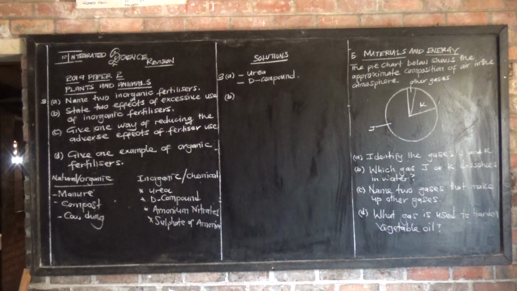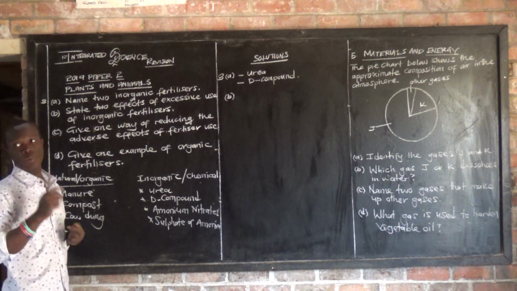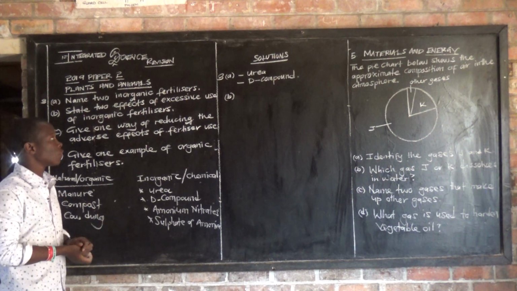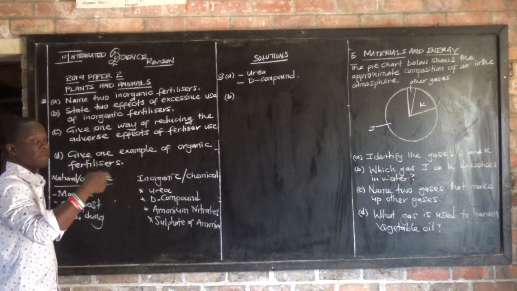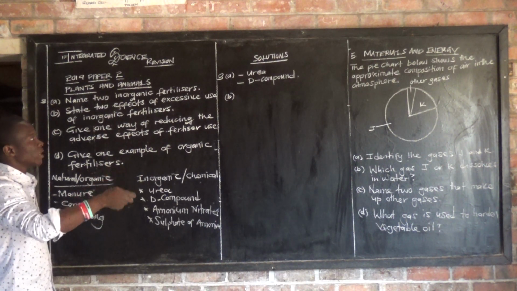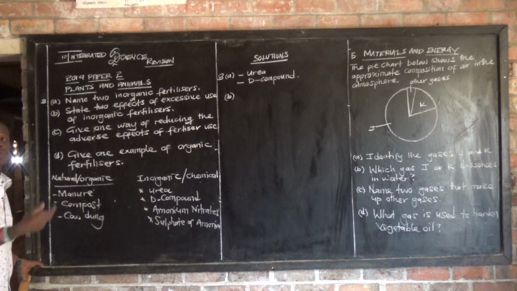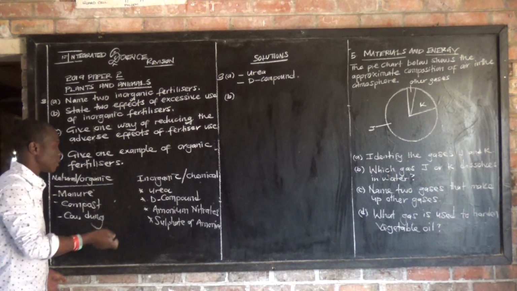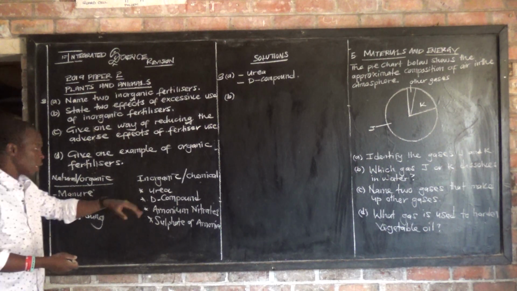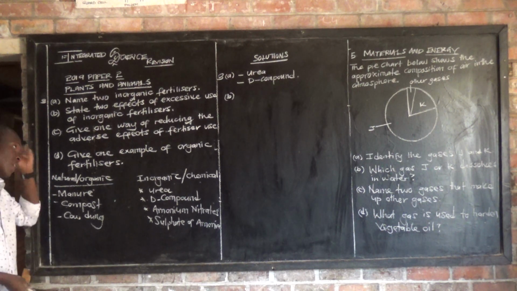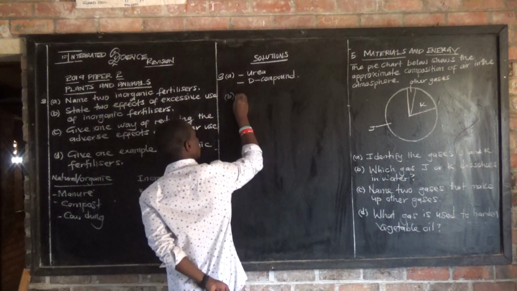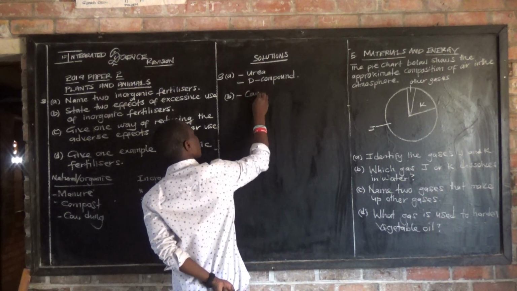They want us to give 2 points. What are the effects if we use too much of inorganic fertilizers such as urea, D compound, sulfate of ammonia or ammonium nitrate? One of the effects is that it causes water pollution.